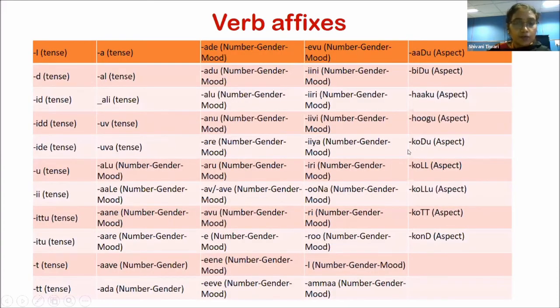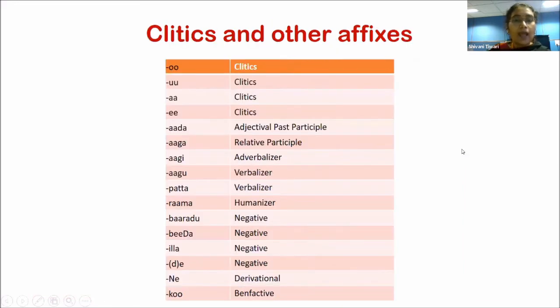For verb affixes, we had plenty of unique affixes which were categorized in terms of tense, number, gender, mood, and aspect function. And apart from noun and verb affixes, we had certain clitics and other affixes with different syntactic functions as represented.